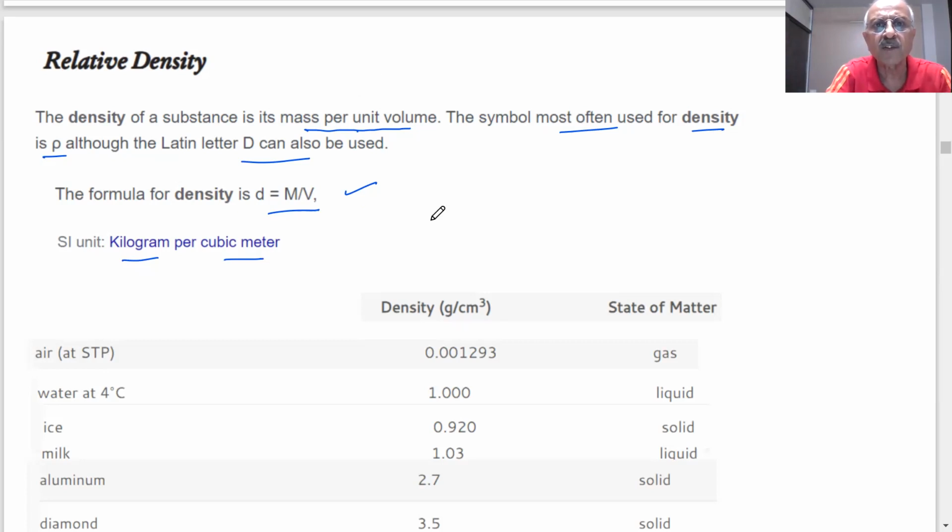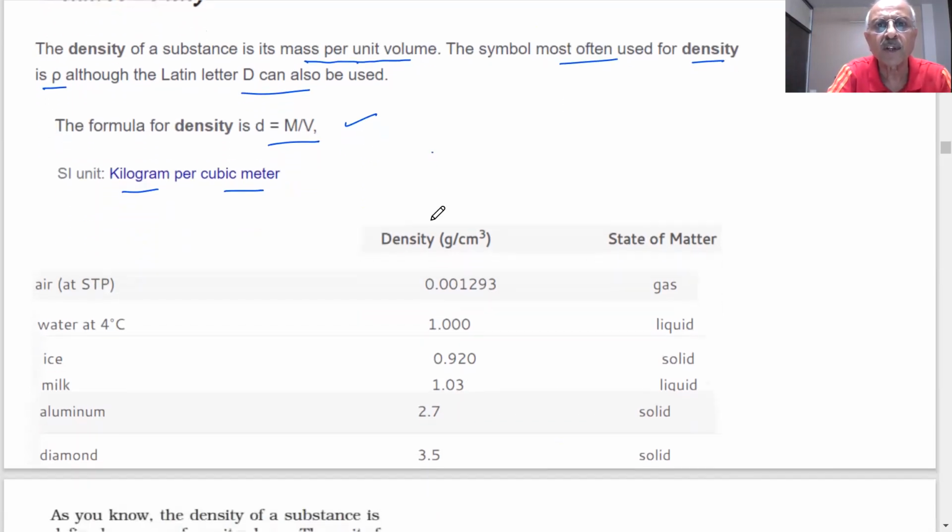This table we have taken so that we understand something. Sometimes it becomes important for us to know. Here you will see the density of air at STP. Air is a gas, a state of matter. Will gas have more density or less density? What do you think? Does gas have more mass per unit volume or less as compared to solids?